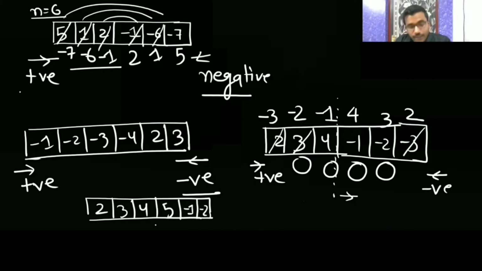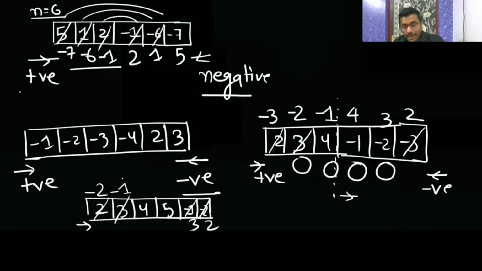So here you have more positives on the left hand side. What you will do is swap with this, so here it will be minus 2, here 2, here 3 and here minus 1. Now again you are not going to do any exchange, because the numbers 4 and 5 are on the right hand side and all the negative numbers are on the left hand side.